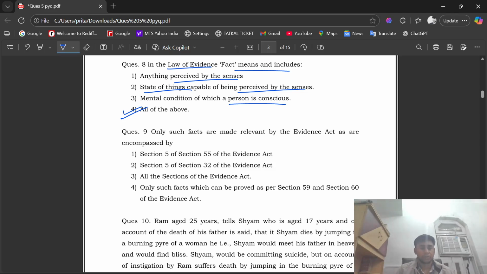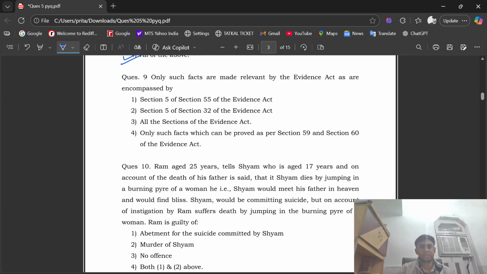Okay. Question number 9. Only such facts are made relevant by the Evidence Act as are encompassed by Section 5 of the Indian Evidence Act. Section 5 of this, I don't know.